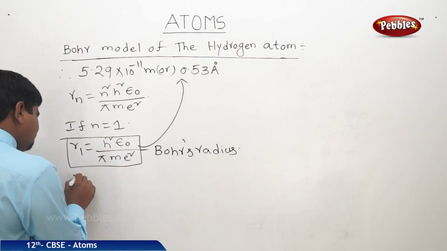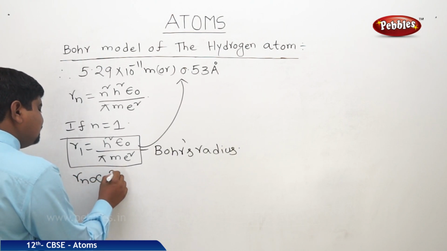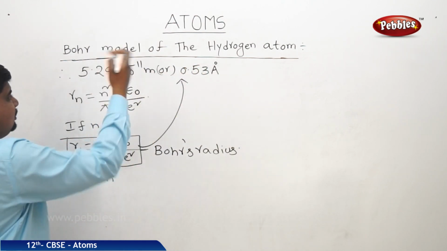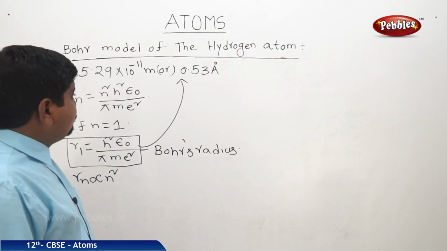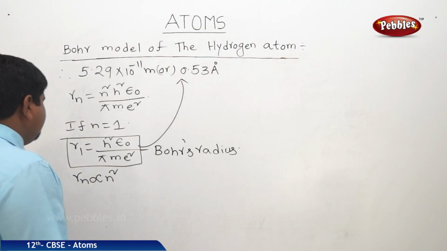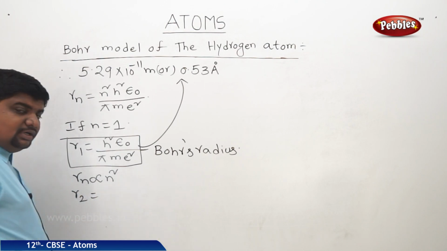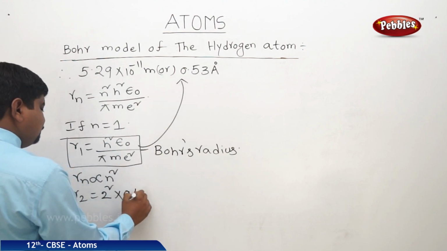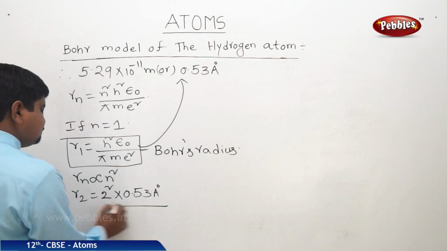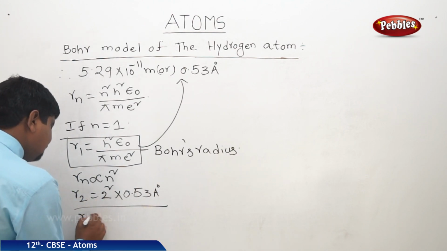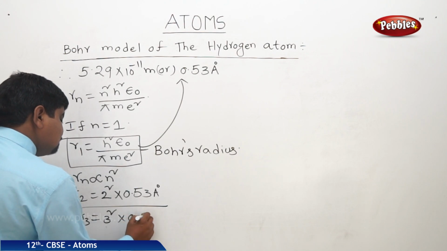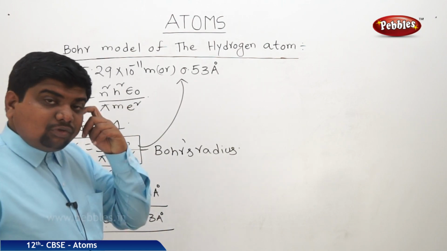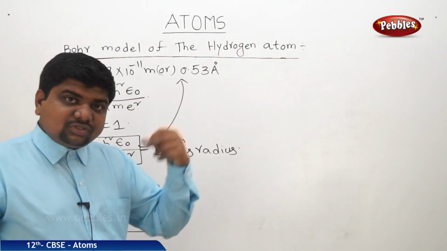That means Rn is proportional to n square, and this h square by epsilon naught into pi m e square value is 0.53 angstroms, or approximately 5.29 into 10 to the power of minus 11 meters. Suppose if anyone wants to find out R2, radius of the second orbit, 2 square into 0.53 angstroms. That's it. R3, 3 square into 0.53 angstroms. So it is a simplified form, or one more thing, it's a quantization form to find out the Bohr's radius.